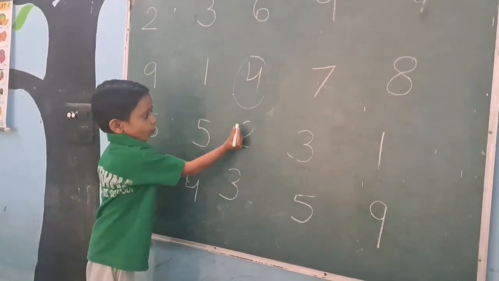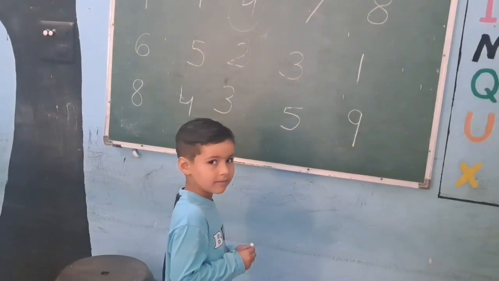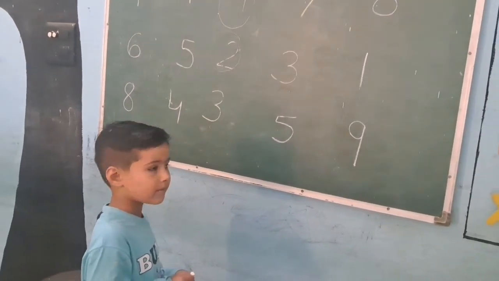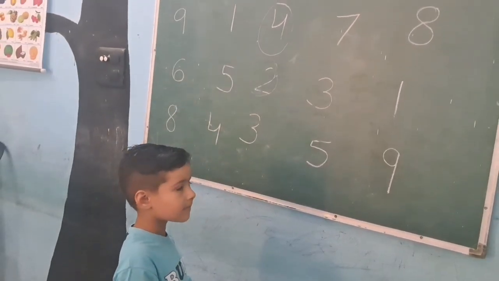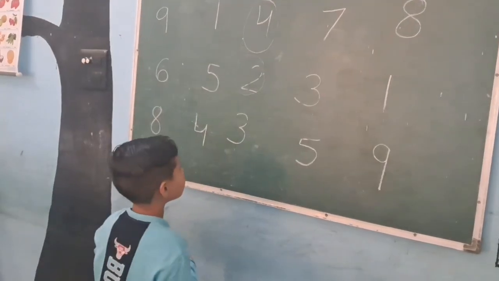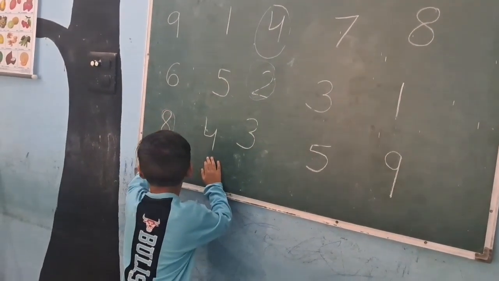Very good. Now put the circle. Very good. On number 8. Number 8. Put the circle. Where is 8 number? 8. Yes. Now put the circle. Very good. Clapping.